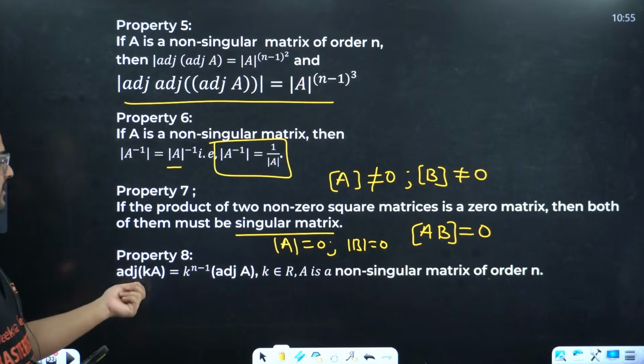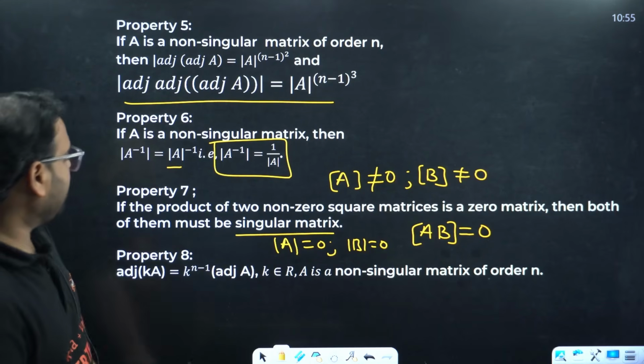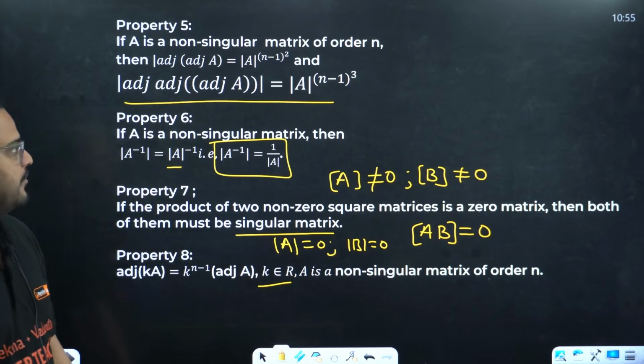Adjoint of KA is nothing but K to the power n minus 1 times the adjoint of A, where K is a constant and K is a real number. Again, A must be a non-singular matrix, right?